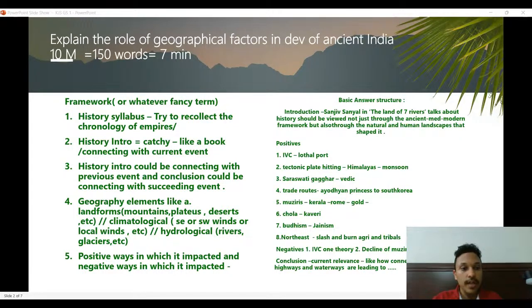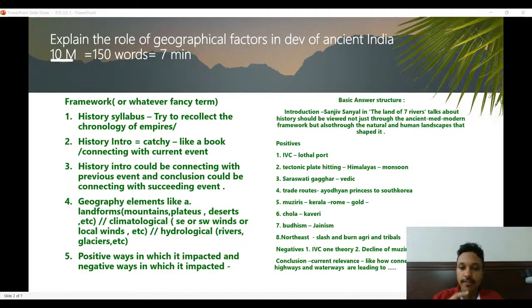And then in any answer, now the question is asking you to explain the role of geographical factors in development of ancient India. But you can also think about how geographical factors led to positive development or rise of civilizations and kingdoms, and how they also led to decline.